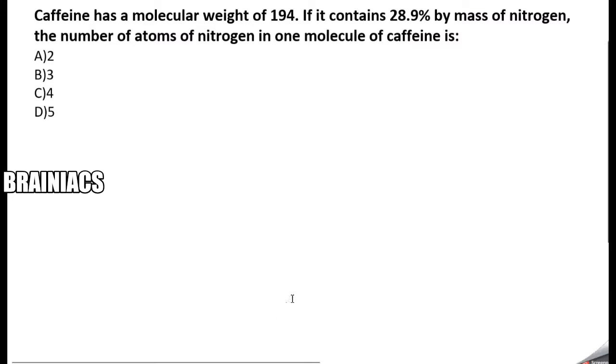So we have a good question in front of you. I will just read the question. Caffeine has a molecular weight of 194. If it contains 28.9 percentage by mass of nitrogen, then the number of nitrogen atoms in one molecule of caffeine is. So this is the question actually.